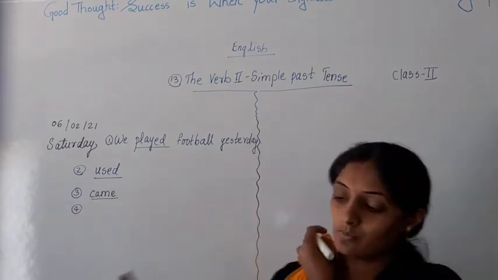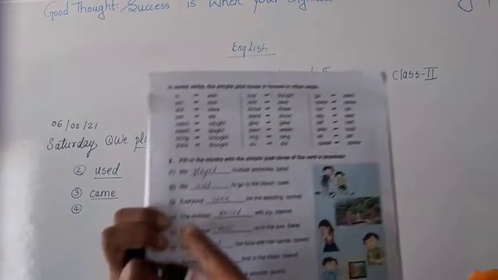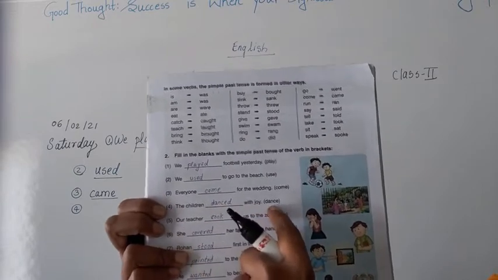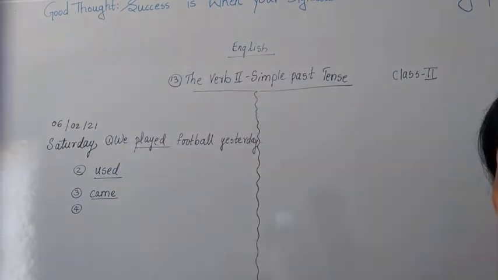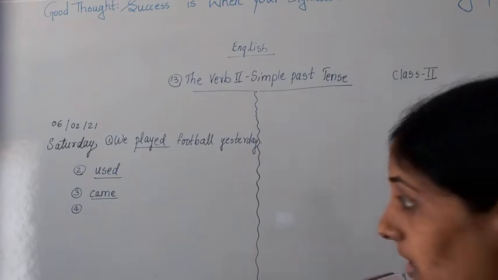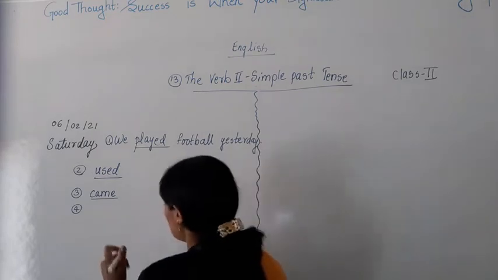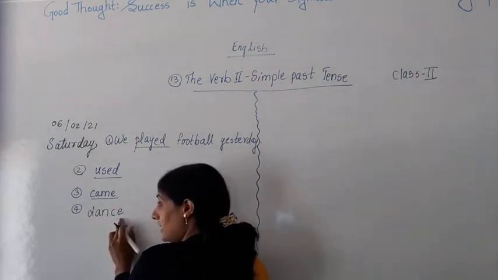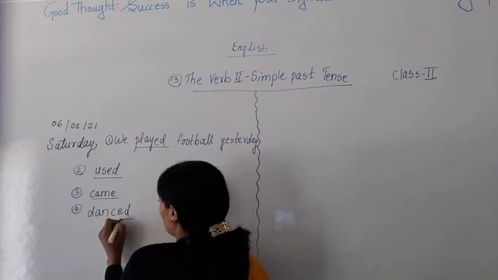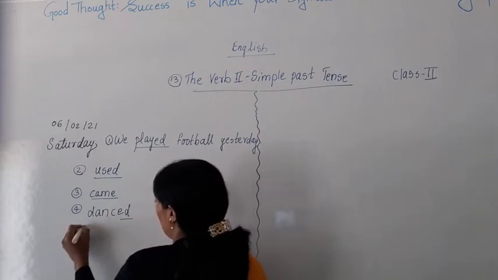Fourth, the children dash with joy. Now dance. The word dance is in simple present tense. We have to write down the word dance in simple past tense. So in simple past tense, dance, e is already there, only d we have to add, it will become danced.